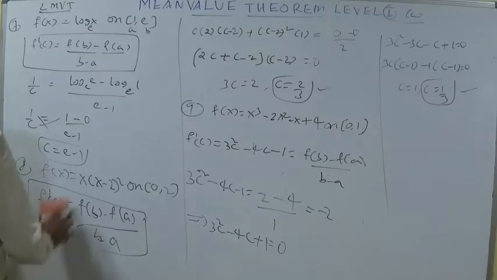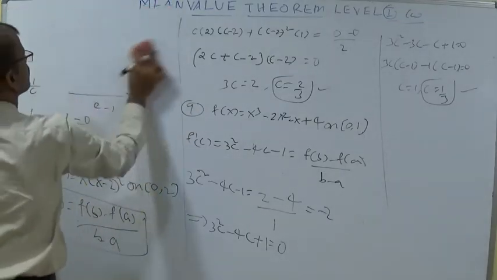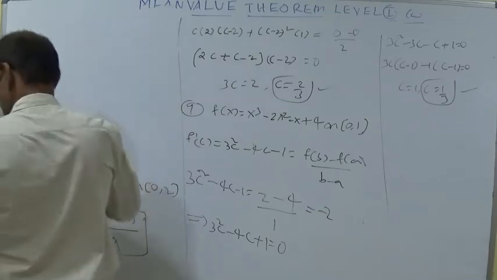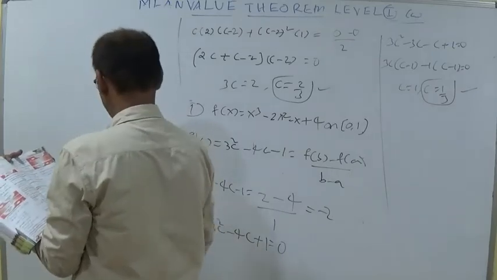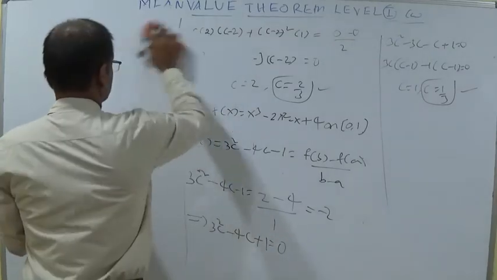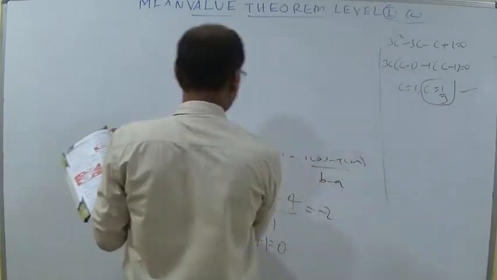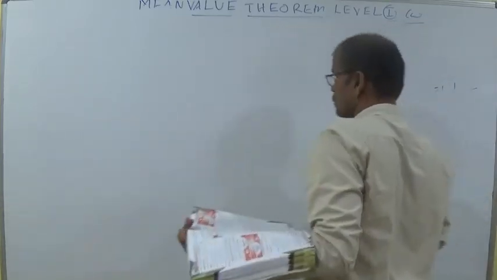10th question. The value of f of theta is given. Mean value theorem: find f of theta of the mean value theorem for the function f of x equal to ax square plus bx plus c in the closed interval 1 comma 2.